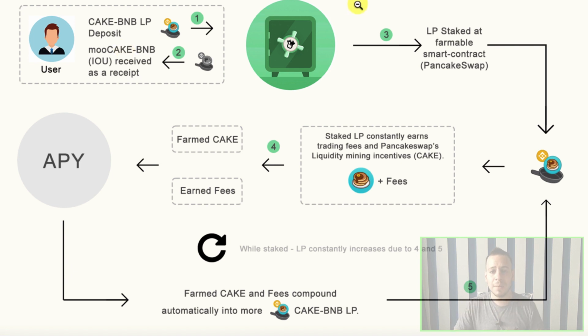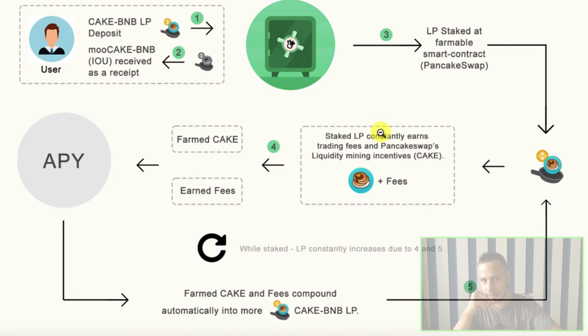In step number 3, the smart contract of Beefy Finance automatically calls the original smart contract on the farm. For example, it will call the Cake BNB farm on PancakeSwap, just for the sake of the example. You can see the icon of the Cake BNB farm right here, and your liquidity pool tokens are automatically restaked and restaked.